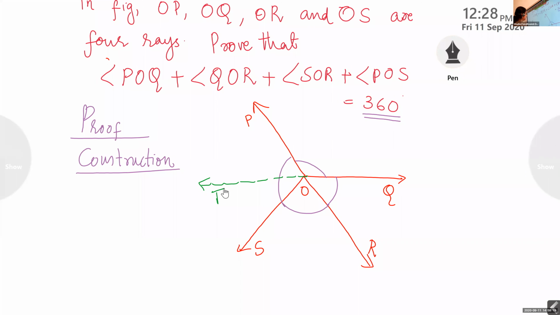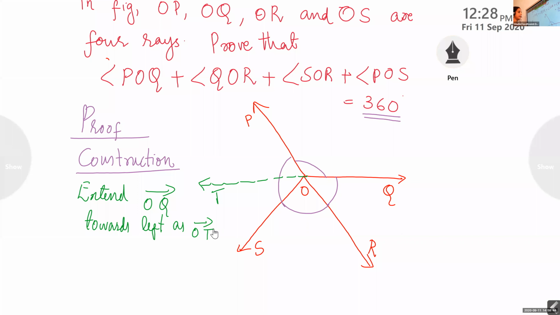So what is our construction? Extend ray OQ towards left as ray OT.